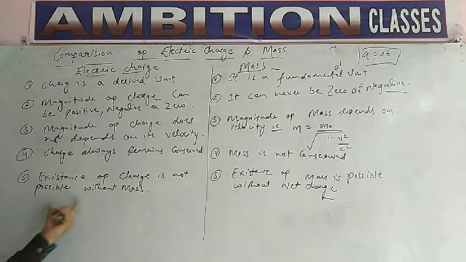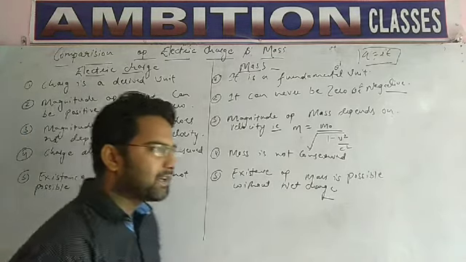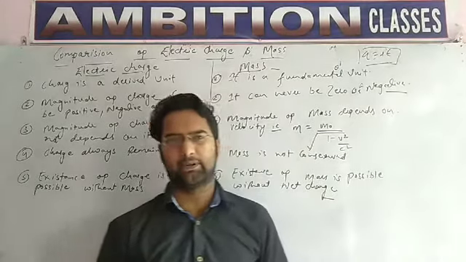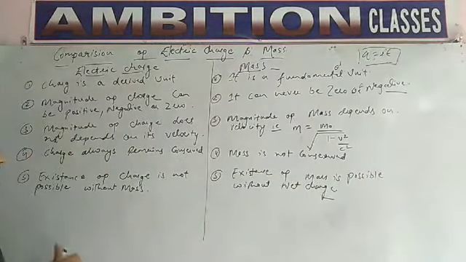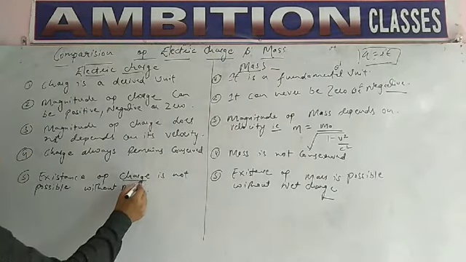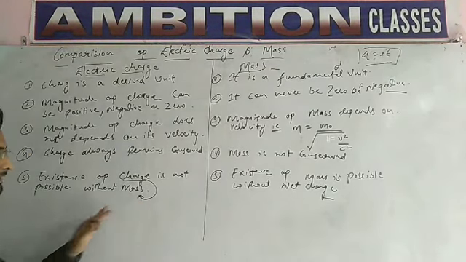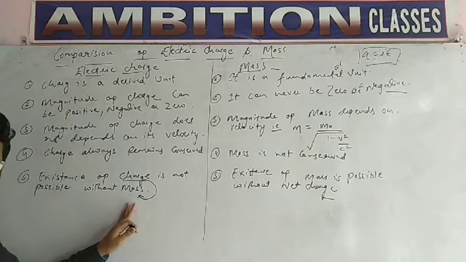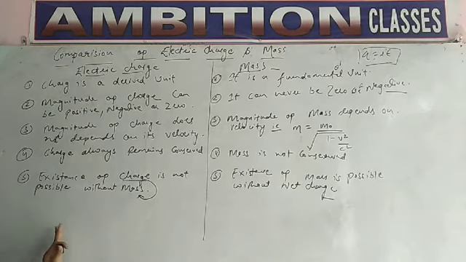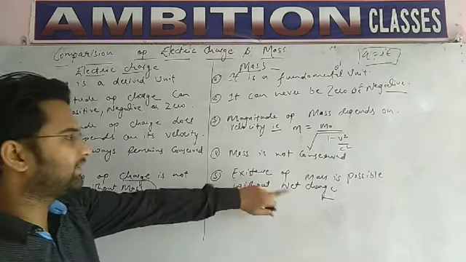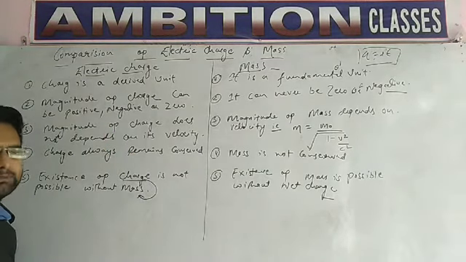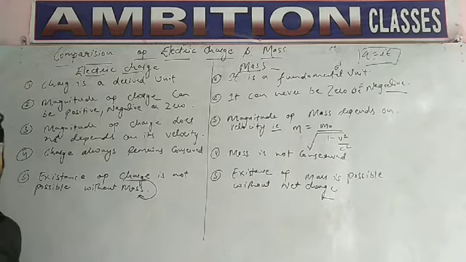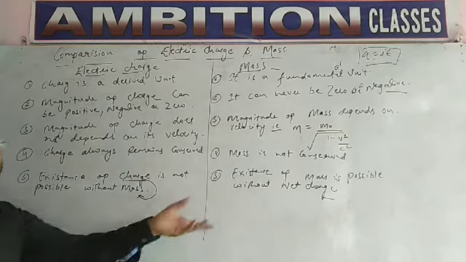Existence of charge is not possible without mass. That is, if charge has to exist, then the body must have some mass. A massless body cannot have charge. So charge totally depends upon mass. If a body has mass, then it can have charge. If a body does not have mass, then it will not have charge. Existence of mass is possible without net charge. A body can exist without a charge, that is, it is an uncharged body.